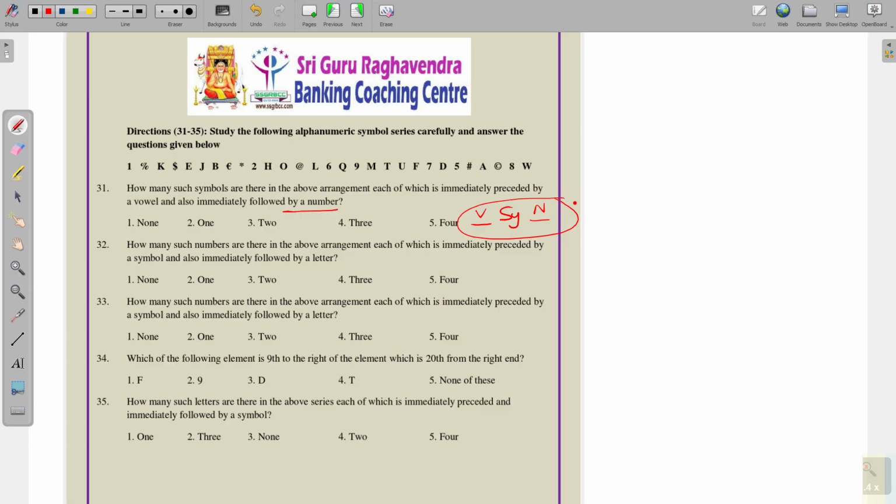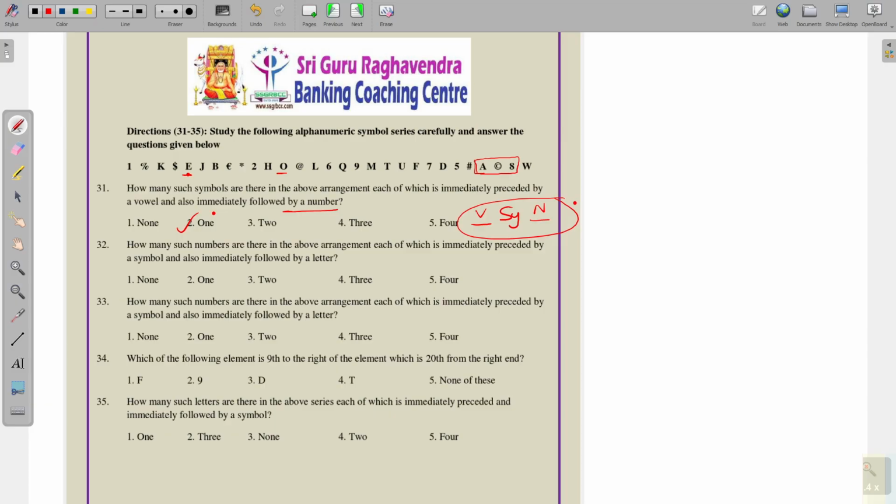How many combinations do we have in this series? So, vowel, symbol and number, starting with a vowel. After the vowel we have J, this is not correct. Here we have a letter, and next a vowel, and next vowel, symbol and number: A, copyright and 8. So only one combination, the answer is one.